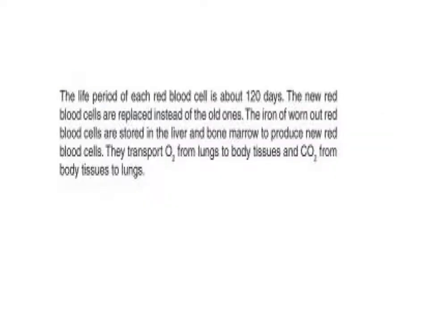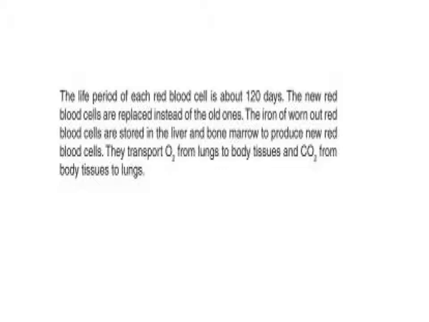That is important. The life period of each red blood cell is about 120 days. That means 4 months. New red blood cells replace them. When we talk about red blood cells, they live for a limited time, then die.